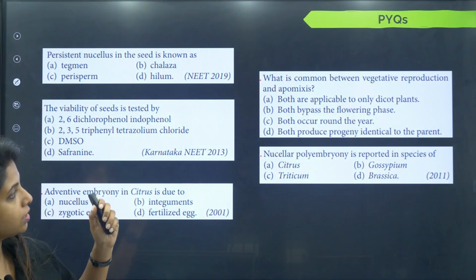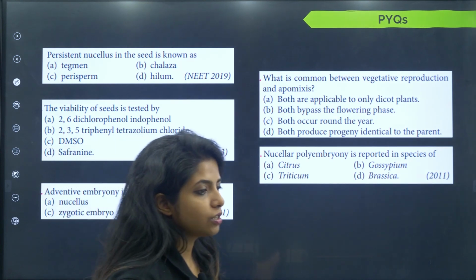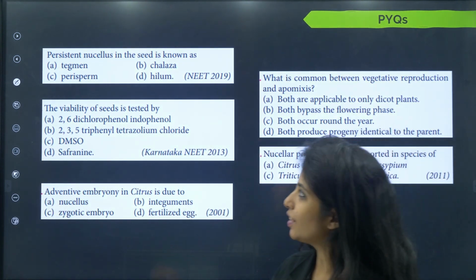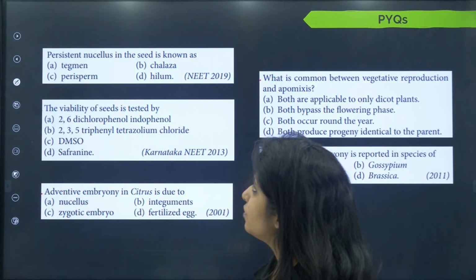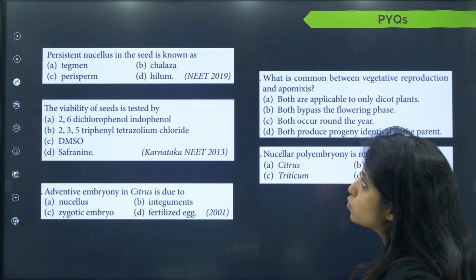I couldn't find a question for the same, okay. For artificial hybridization, for the rest of everything we have a question. Let's try to see who all got your answers correct. First thing, persistent nucellus in the seed is known as.